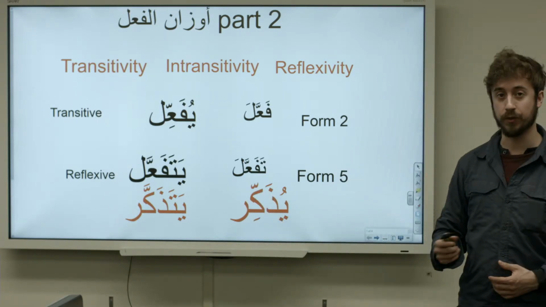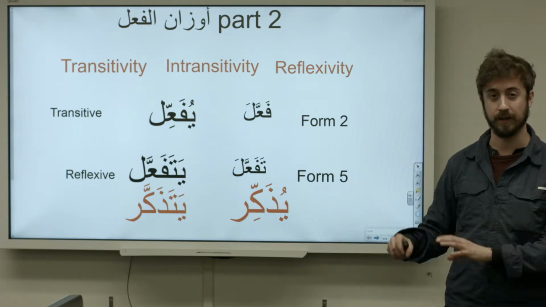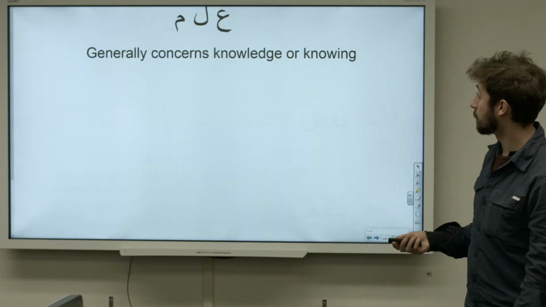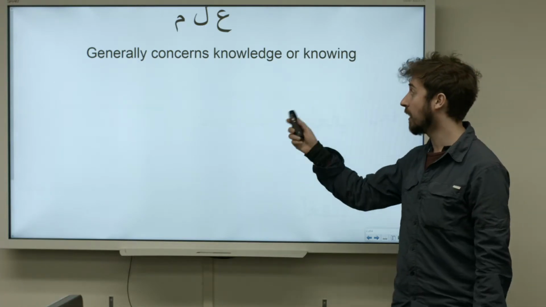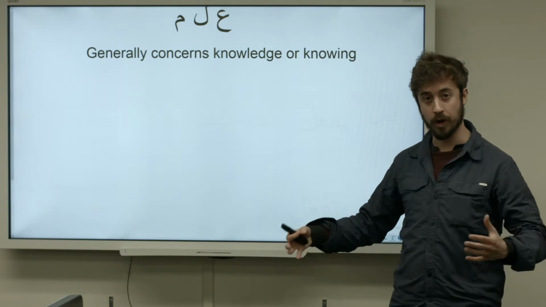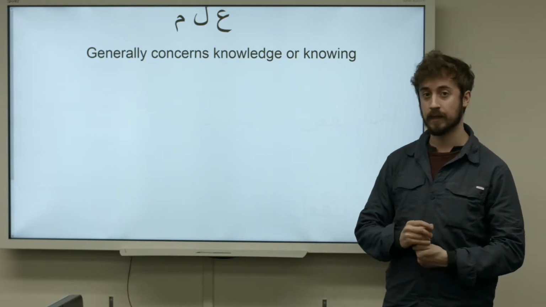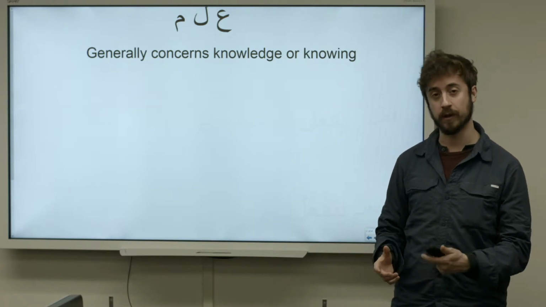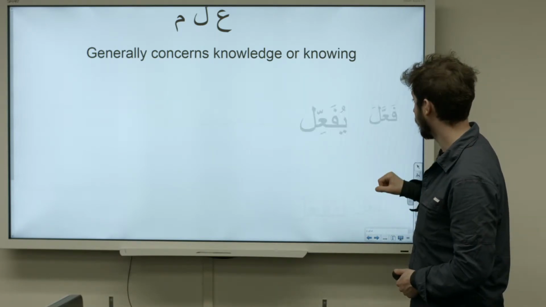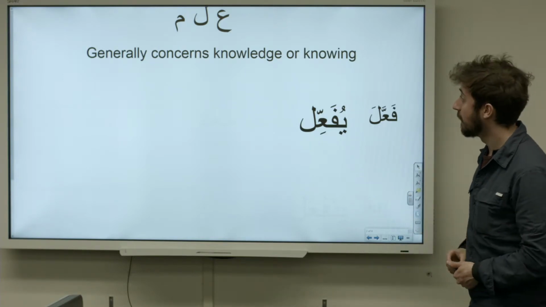In this video, we're just going to go over two more examples before moving on to other patterns in future videos. So, let's look at the root alama. This root generally concerns knowledge or knowing things. So if we want to put it into Form 2 and use it in a transitive way, it would look like this. Remember, Form 2 is fa'ala, yufa'il.